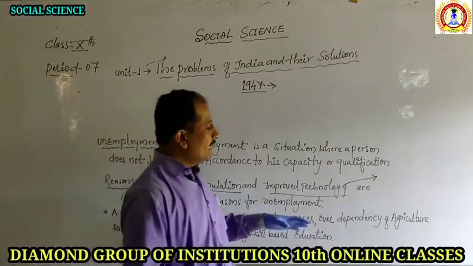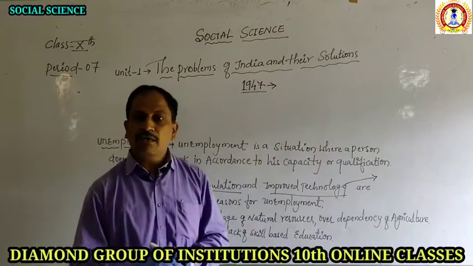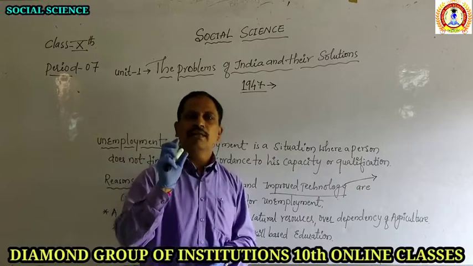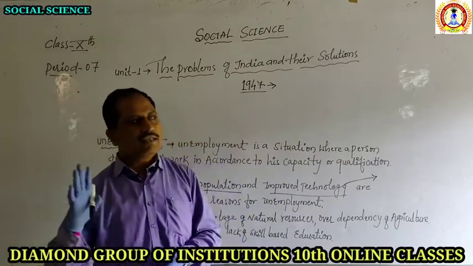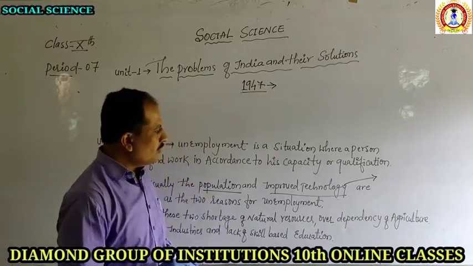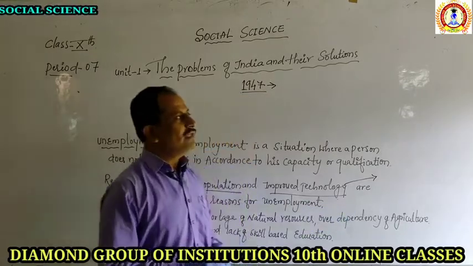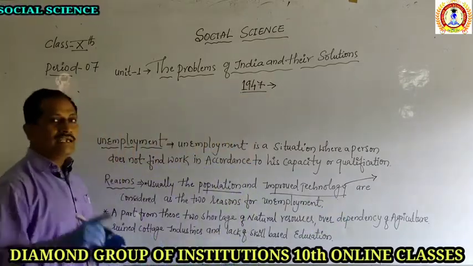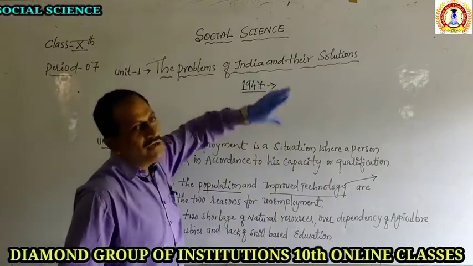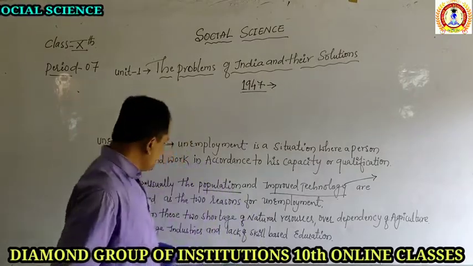Another reason is total dependency on agriculture. If we are dependent on one product only, we find unemployment, because every person is not going to get employment in one sector. You know that 70% of India was dependent on agriculture in the period of 1947, because there was no major industrial development in India before this.